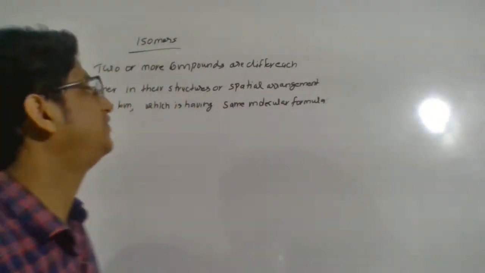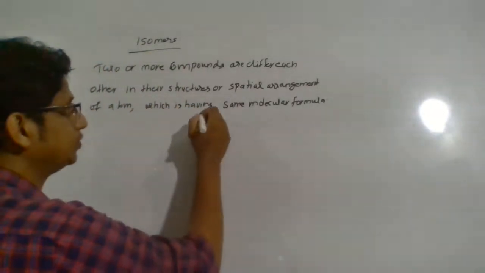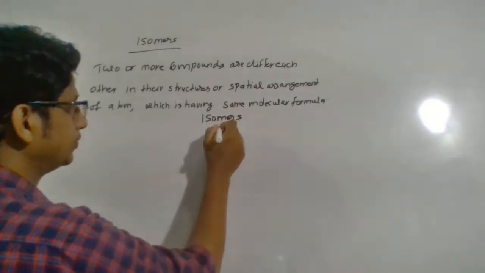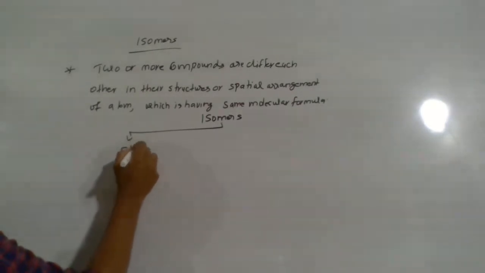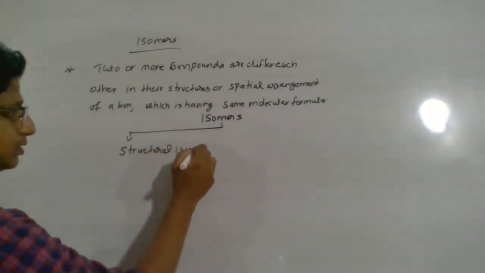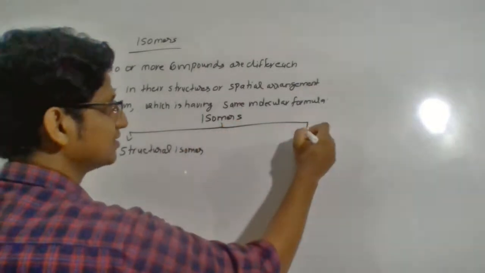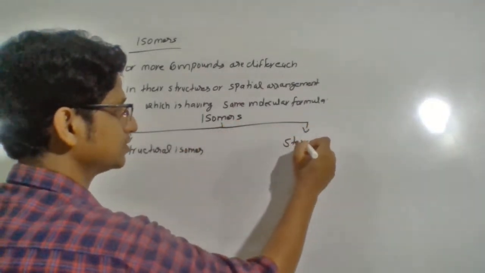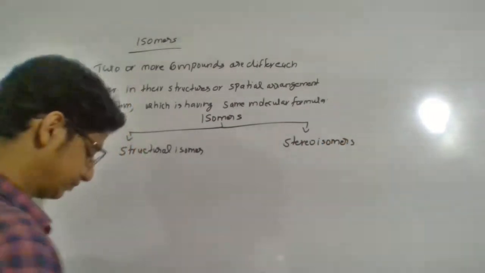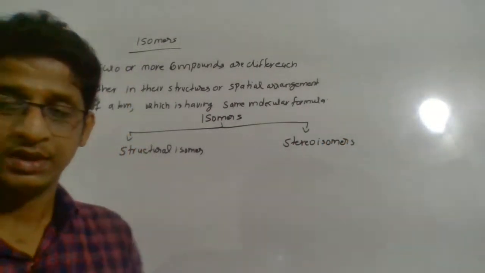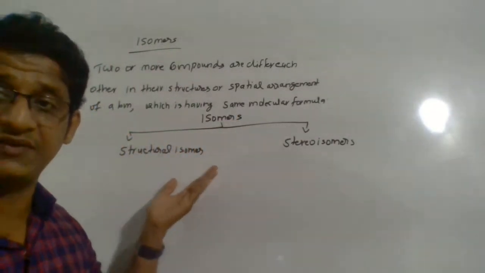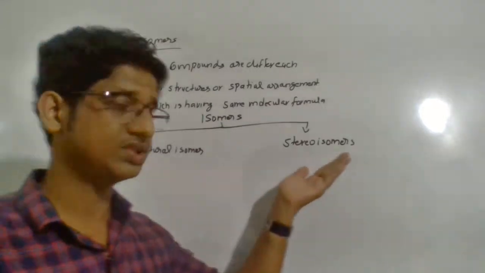So we can classify isomers basically into two: structural isomers and stereoisomers. As the name suggests, in structural isomers, they differ from each other in their structures.